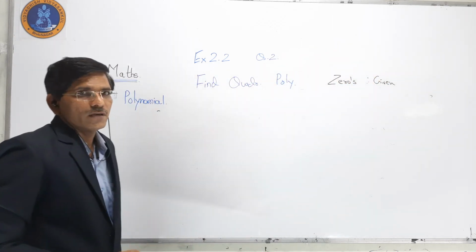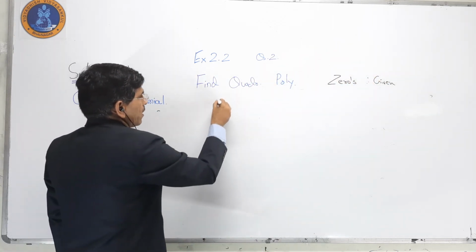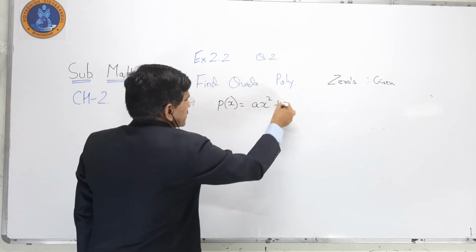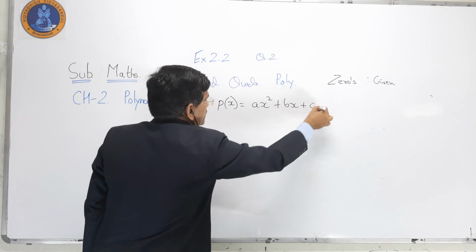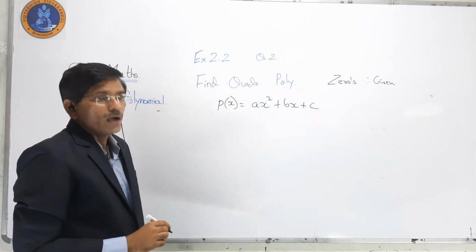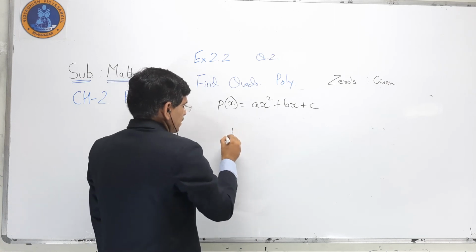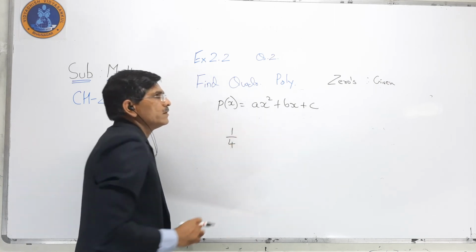First of all, the standard form of a quadratic polynomial is ax square plus bx plus c.